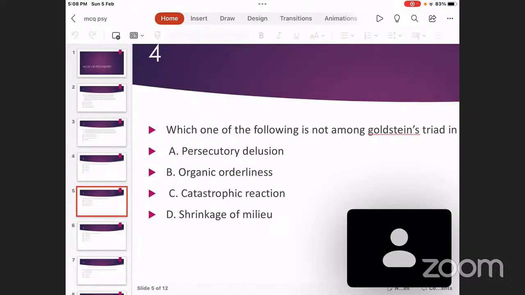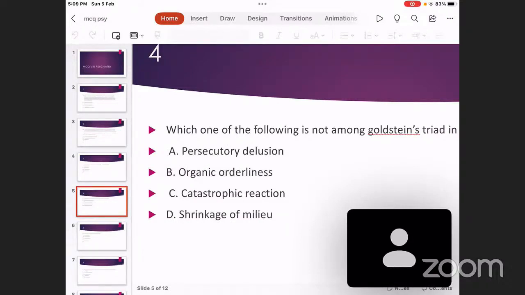Then another MCQ can be about treatable causes of dementia. Which one of the following is not a treatable cause of dementia? Hypothyroidism, alcoholism, vitamin D deficiency, depression. All these are treatable causes which can lead to cognitive impairment. You don't call them dementias, actually, you call them pseudo-dementia.